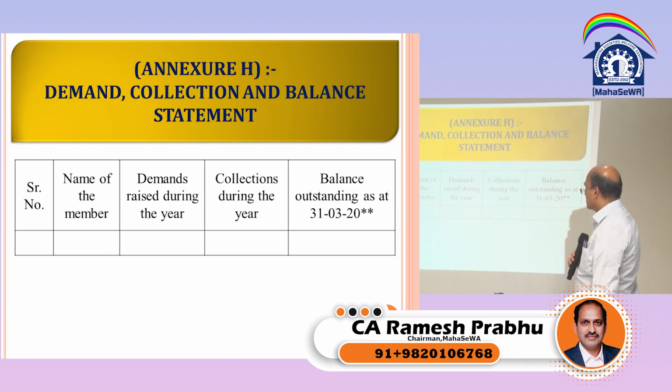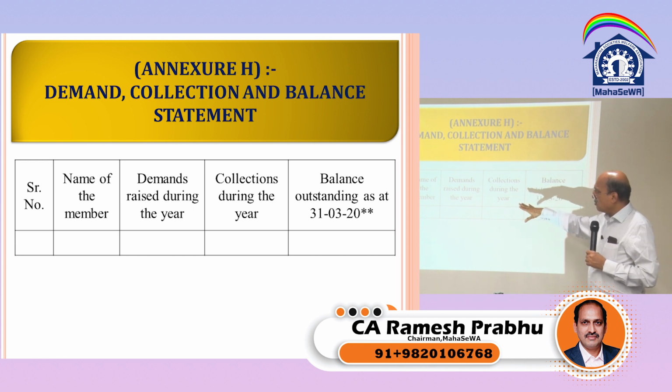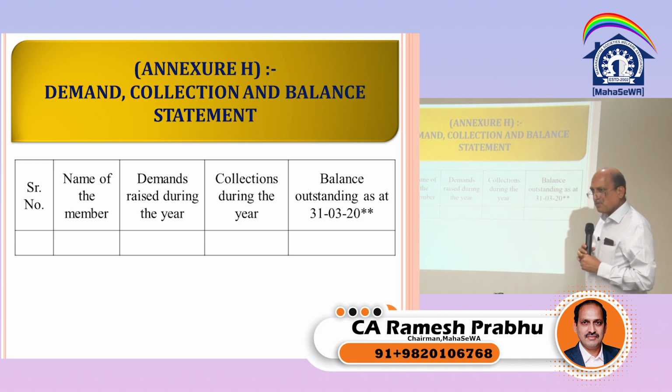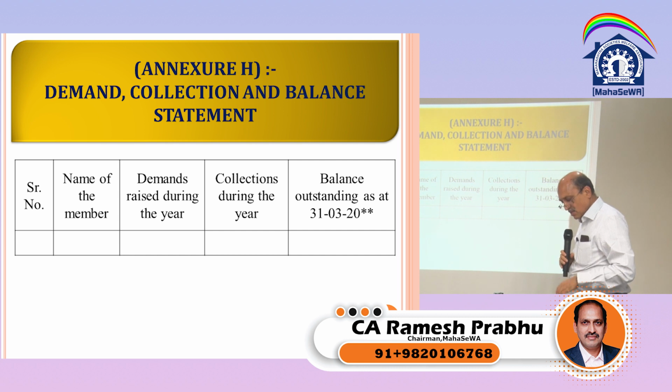These are the name of the director, nature of relation, amount sanctioned. Annexure H, demand collection balance, name of the member, raised during the year. Of course, this you may ask for the ledger closing balance of the members. From there you will be able to know how much demand has been, how much collection has been done. So in the scrutiny also you will be able to verify. If you can get it, nothing like it.